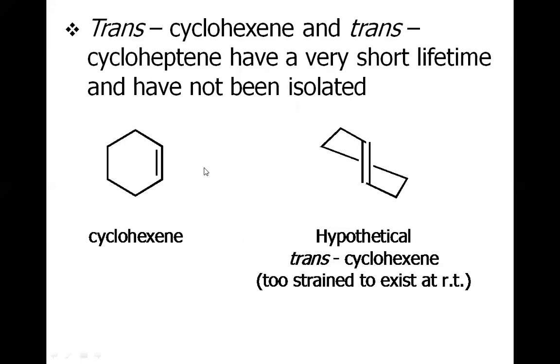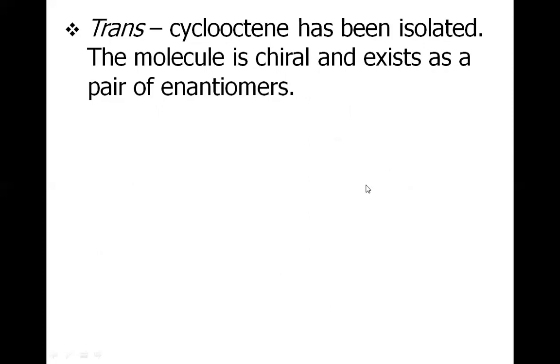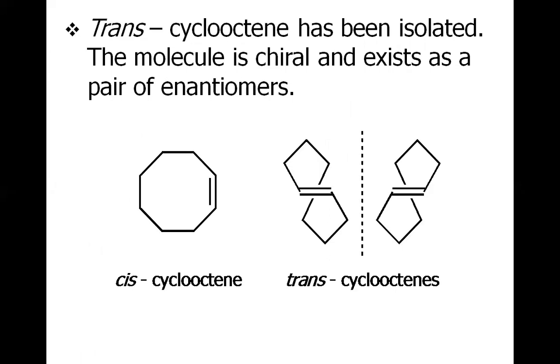However, in the case of cyclohexene, obviously the cis isomer is the most predominant, but if we consider this hypothetical trans cyclohexene, it also exists in fact, but for a very short lifetime, and it has never been isolated, though it has been observed through some other techniques. However, if we increase the number of carbons in the cycloalkene, for example, trans-cyclooctene, it's isolable. It has been isolated into 2 different enantiomers.